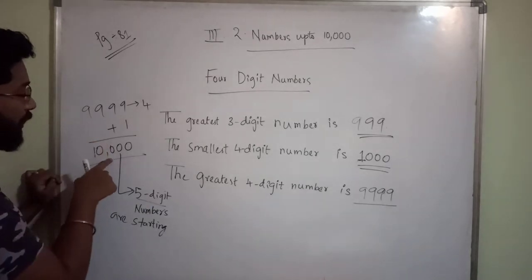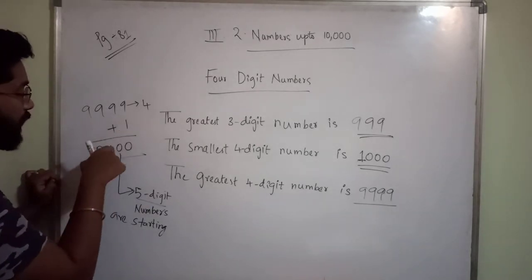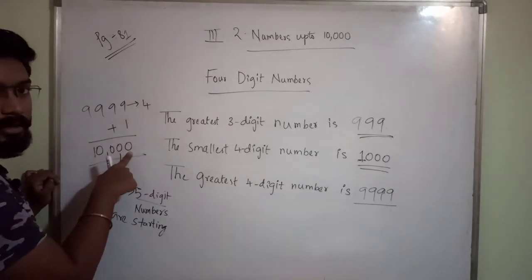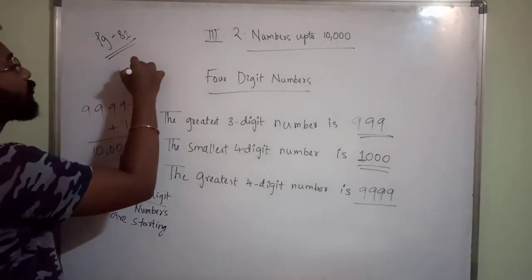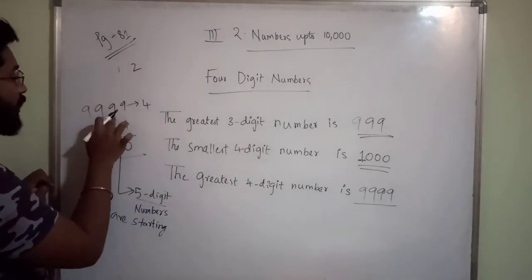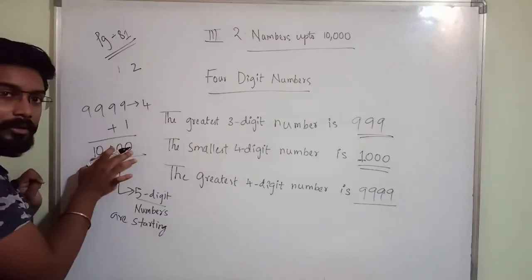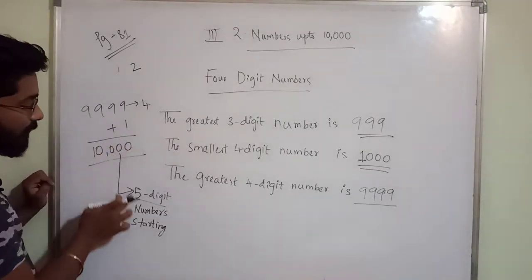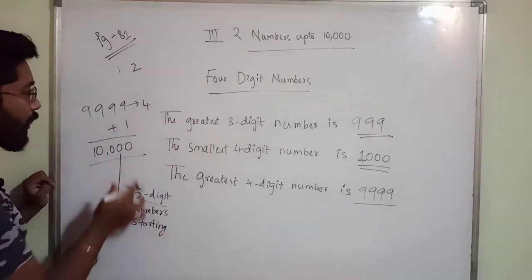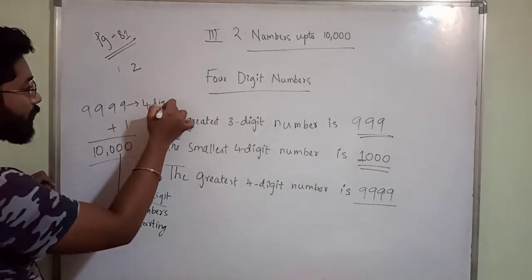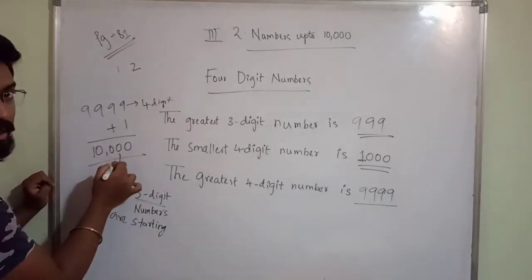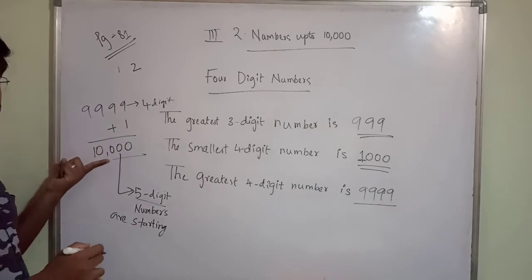After this number you are getting this. Means you are adding plus 1. So you will get this number. Okay. After 1 you will get 2, no? Like that only. After 9999 you will get 10,000. Okay. So from here only the 5-digit numbers are getting started. Up to here only 4 digits are there. But from here only 5 digits are starting. So this is the starting number for 5-digit numbers.